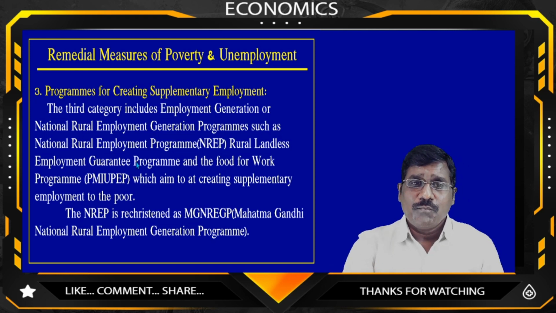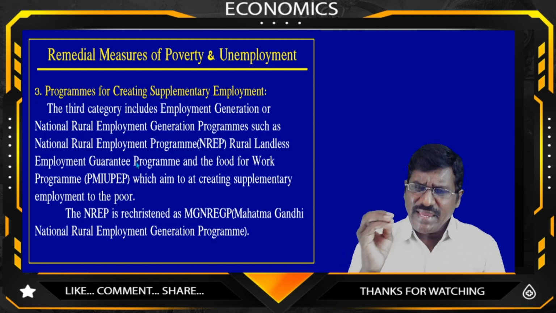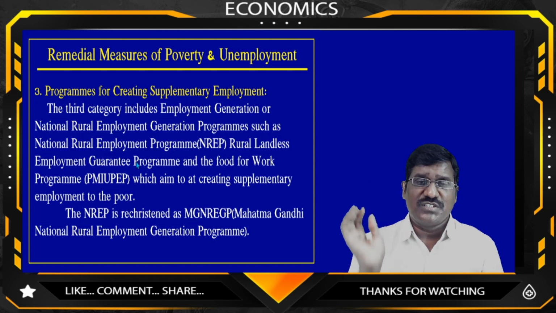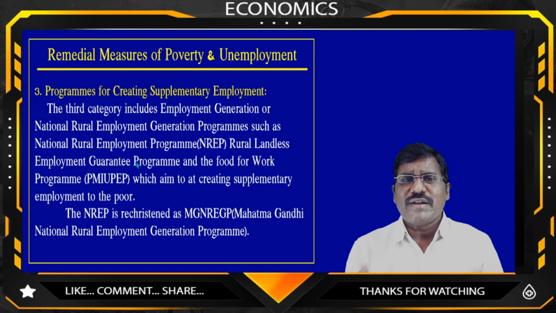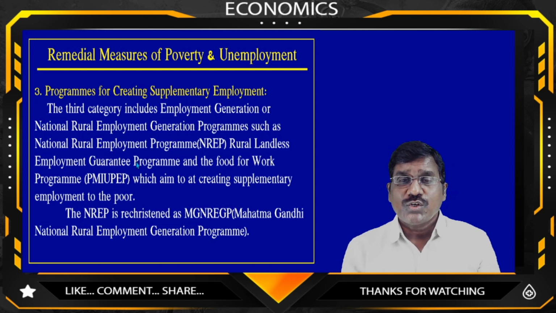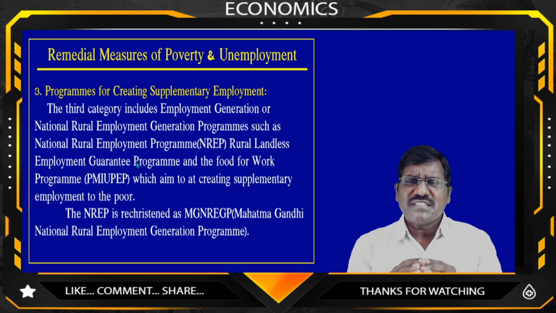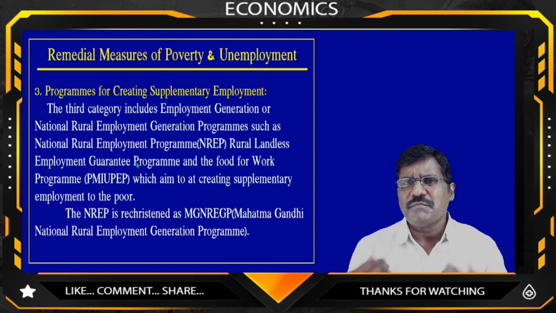Okay, so programs for creating supplementary employment opportunities. The main cause, main solution, is to provide more and more employment opportunities. But how can we provide them? To expand the industrial sector and to expand the agriculture sector. When we expand these sectors, automatically it's possible to provide more and more employment opportunities.